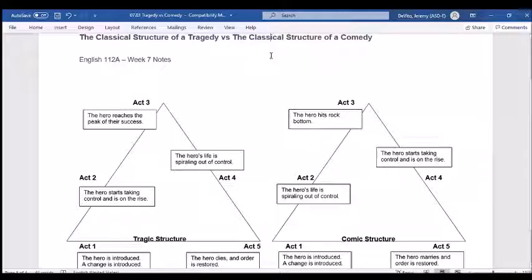So that's what we're watching for when we read A Streetcar Named Desire. Look for this format, because definitely Williams uses the classical structure, and by where we end up in scene 6, we should be clued in that we are in a tragedy. Things aren't going to end well.